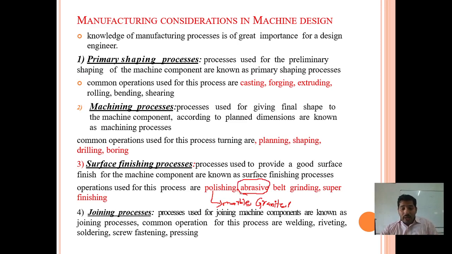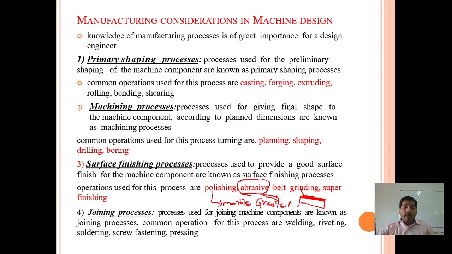We are using the abrasive material. The abrasive material will impinge on the surface of the workpiece. If we apply it, it will give the desired shape and a good surface finish on the surface of the workpiece. For that reason, we go for the abrasive belt grinding process.